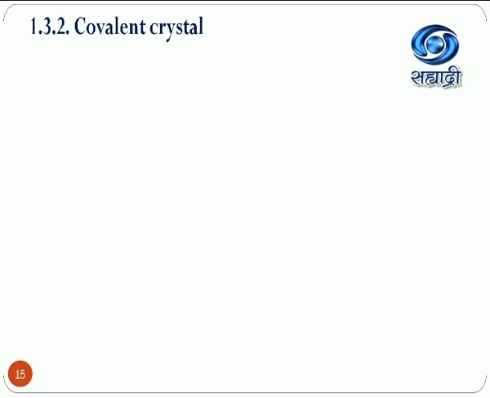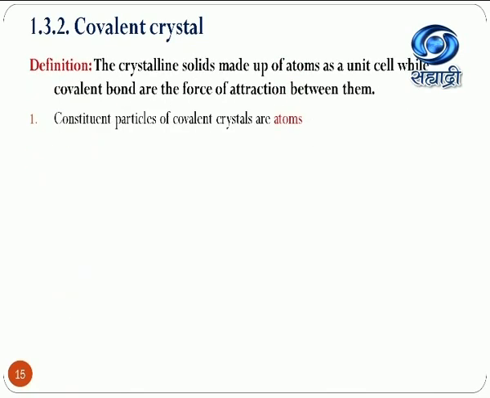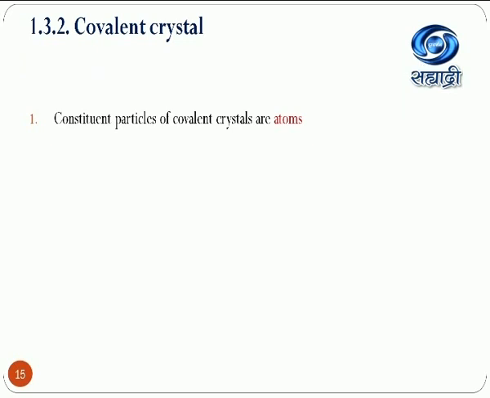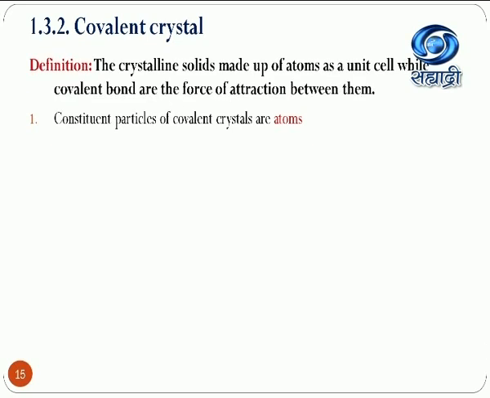Now let us see the second type of crystal, that is covalent crystals. Now what do covalent crystals mean? The crystalline solids that are made up of atoms as a unit cell, while covalent bond is the force of attraction between them.